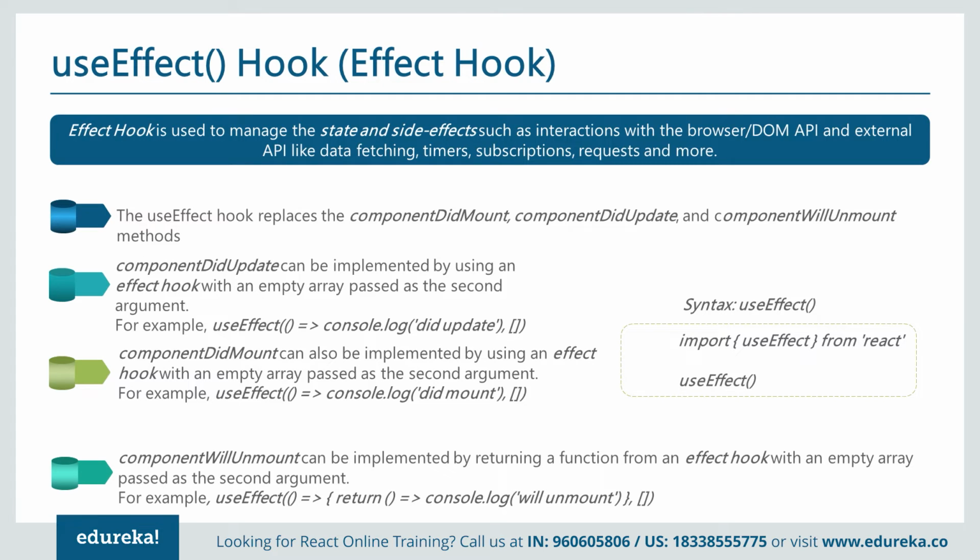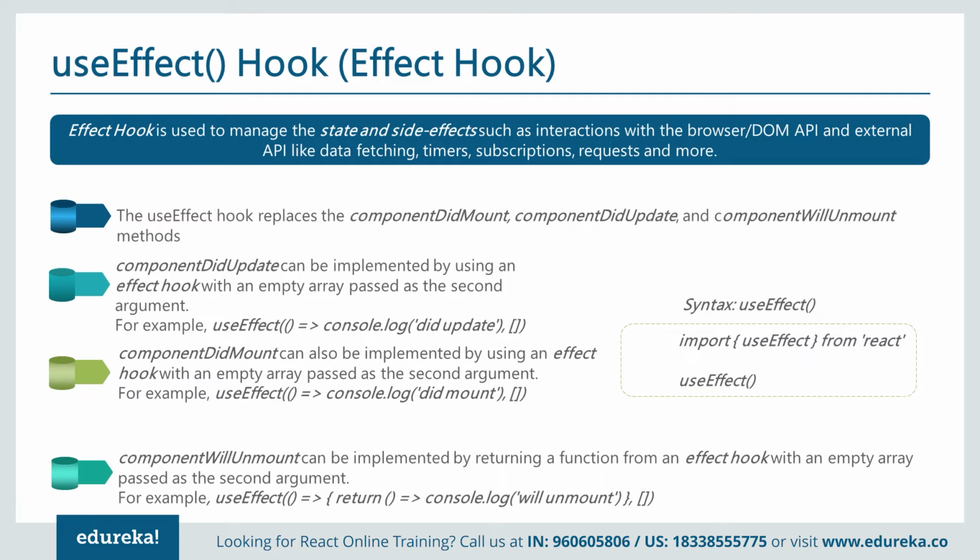componentDidUpdate can be implemented by the effect hook with an empty array passed as the second argument. componentDidMount will be implemented by useEffect with an empty array passed as the second argument. componentWillUnmount can be implemented by returning a function from an effect with an empty array passed as the second argument. In the first case, we pass an empty array as the second argument, and in the second case also we pass an empty array as the second argument.